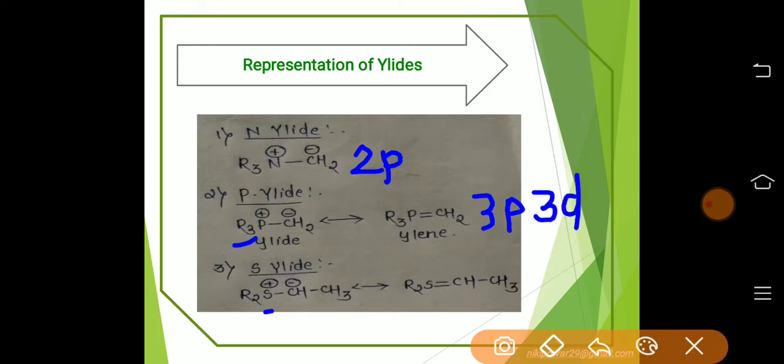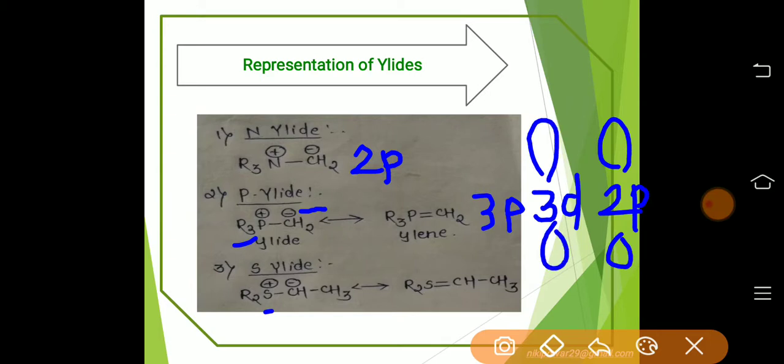So, the negative electrons from the negatively charged carbon can be transferred over the empty 3d orbital of phosphorus or sulfur ylide. Hence, it leads to the formation of a d pi-p pi bond.